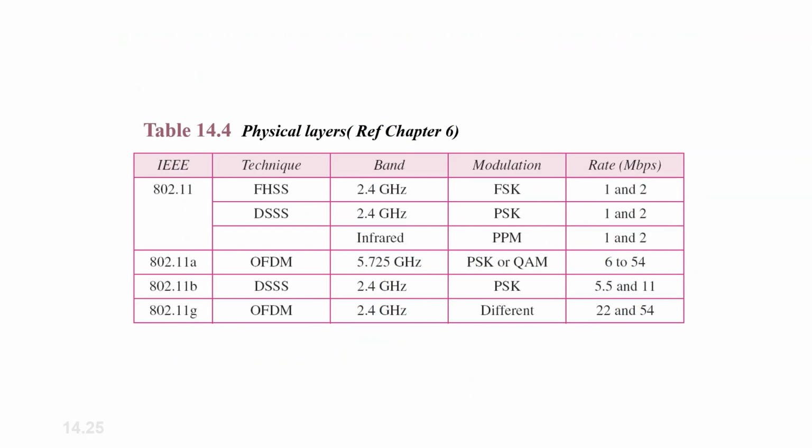Physical layer techniques, that is FHSS or DSSS, have already been discussed in previous chapters, but just to give you a brief, frequency hopping spread spectrum, that is FHSS, is a method of transmitting radio signals by rapidly changing the carrier frequency amongst many distinct frequencies occupying a large spectral band. The changes are controlled by a code known to both the transmitter as well as the receiver.